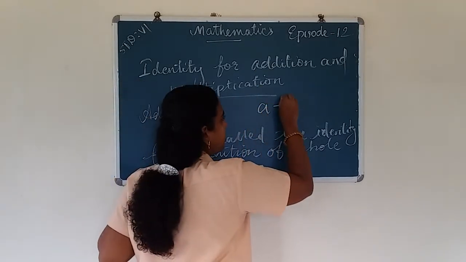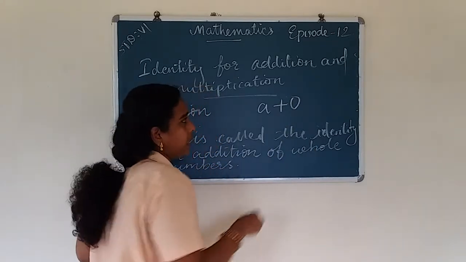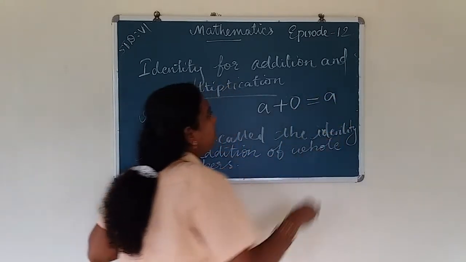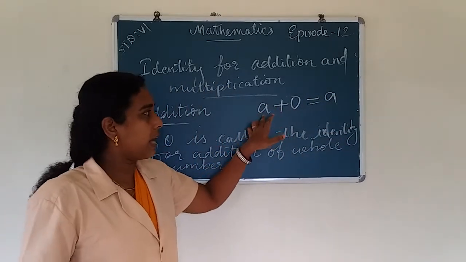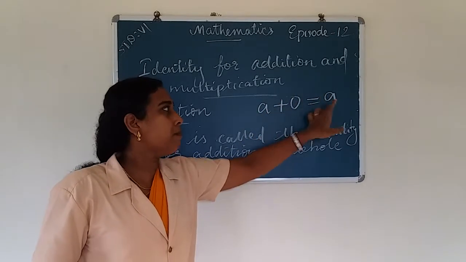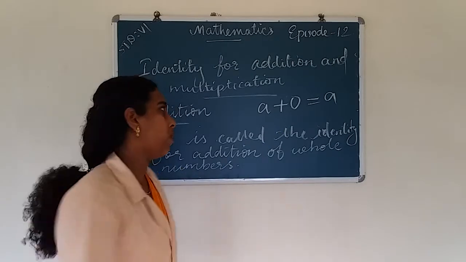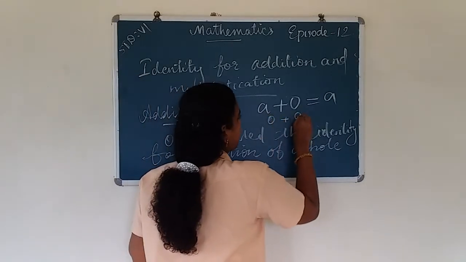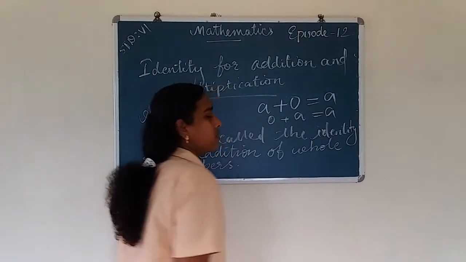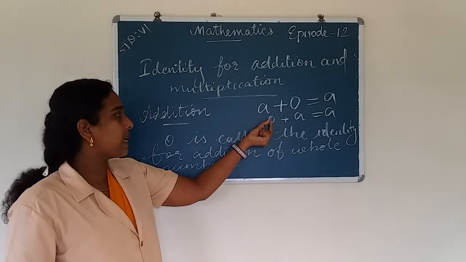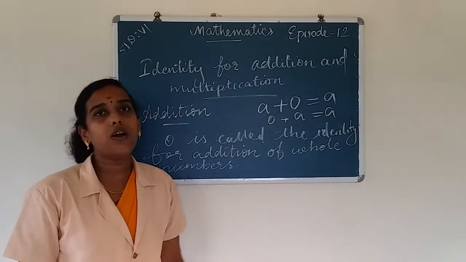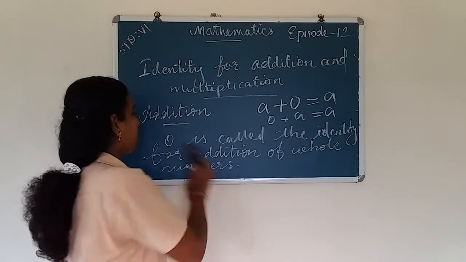So we add 0 to a, then we get a. So a plus 0 is equal to a, or 0 plus a is also equal to a. So we can say that 0 is the identity for addition of whole numbers.